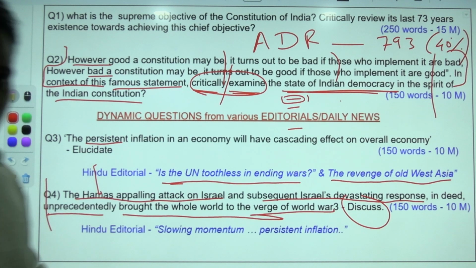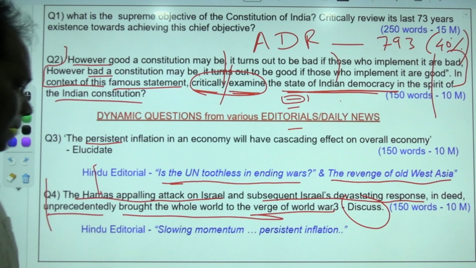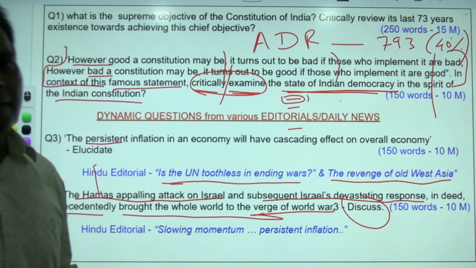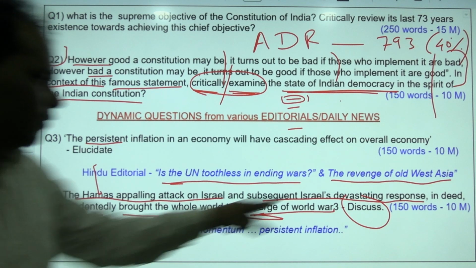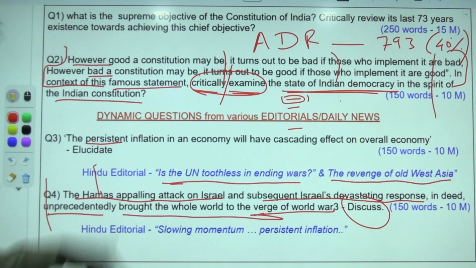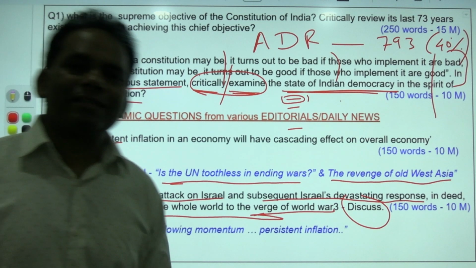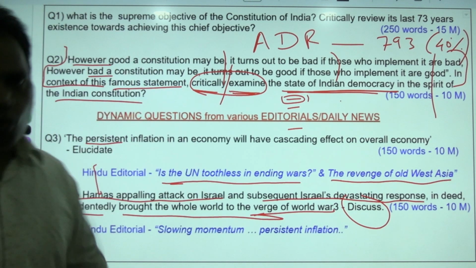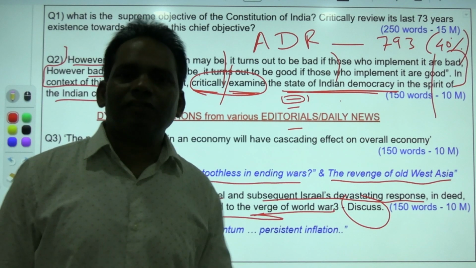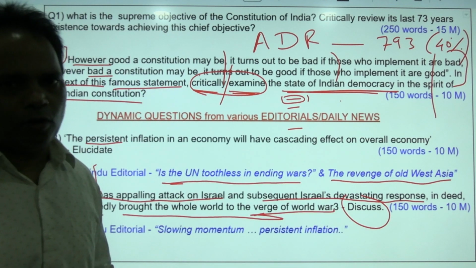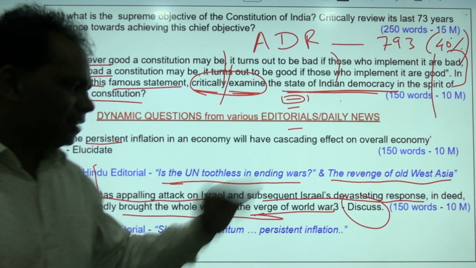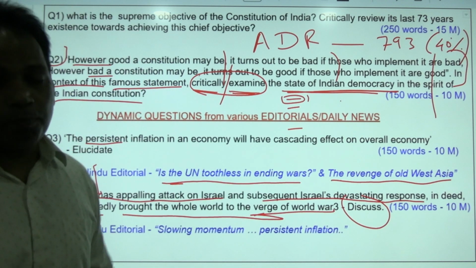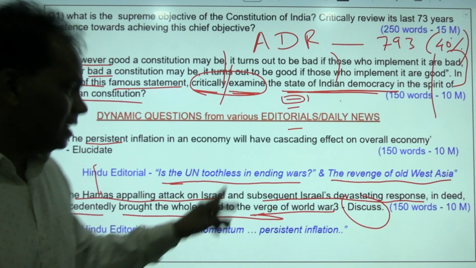Unprecedentedly, the whole world has come to the edge of a Third World War because of the ongoing Hamas-Israel war. How? 150 words. Look at this one, discuss. On October 7th, Hamas, the so-called freedom fighters on behalf of the Palestinian people, attacked Israel and killed around 1400 people, the innocent population of Israel.